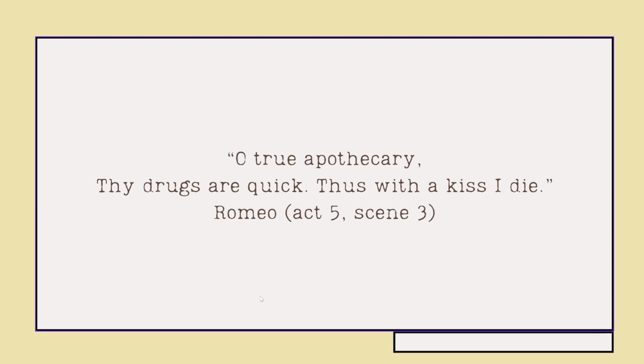Now, because of circumstances beyond their control, there was supposed to be a message sent to Romeo that never got to him, because the friar had sent a messenger, but that messenger got waylaid in a plague house.